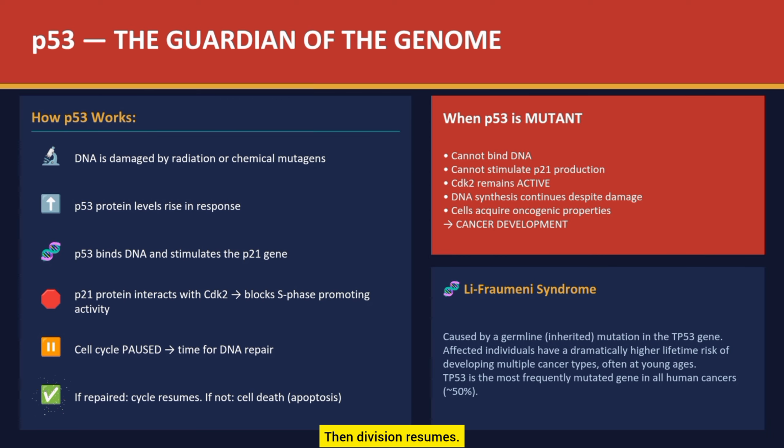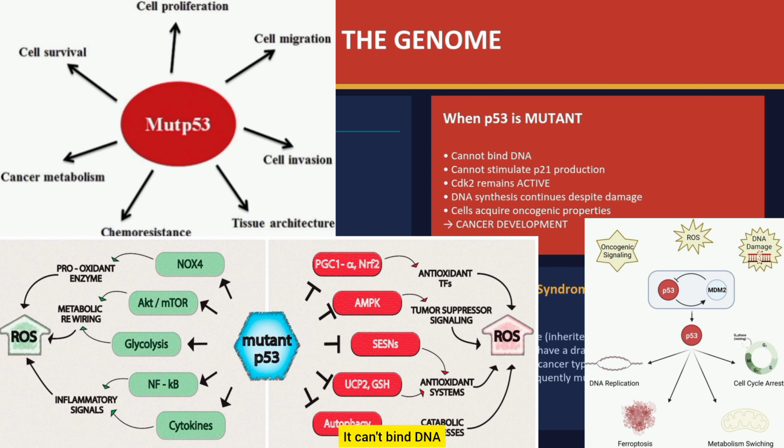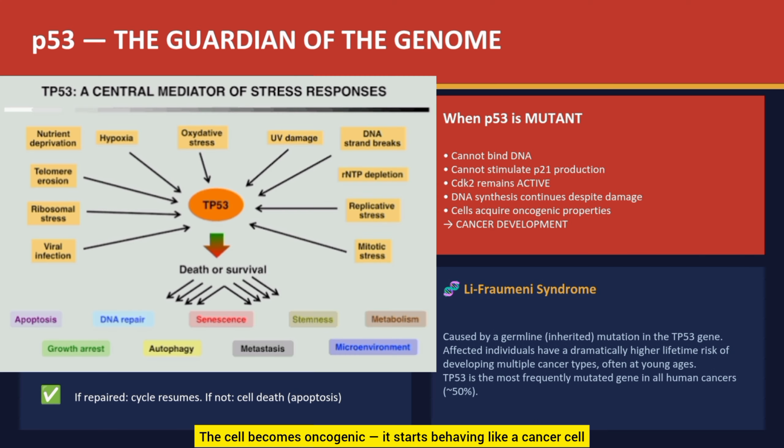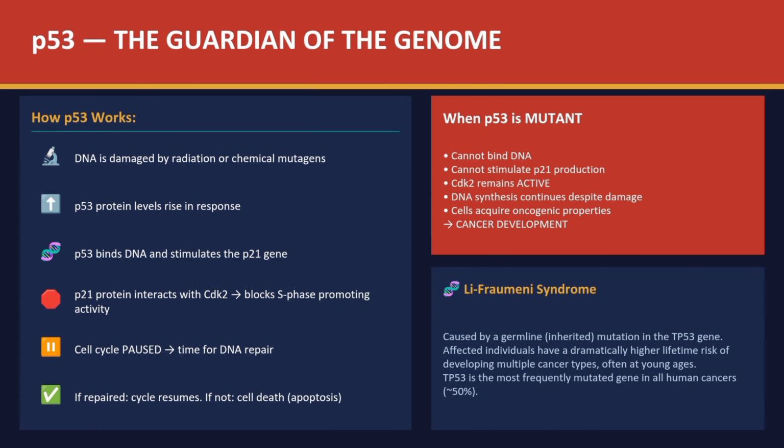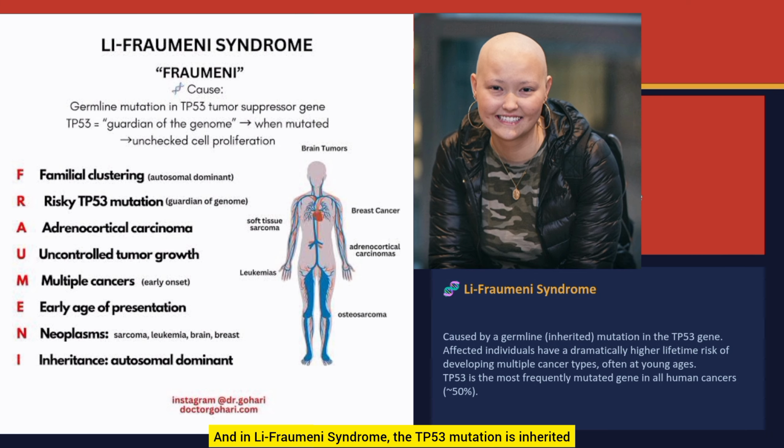Then division resumes. But what if p53 is mutated? It can't bind DNA. p21 is never made. CDK2 stays active. Damaged DNA gets replicated. The cell becomes oncogenic. It starts behaving like a cancer cell. This is why TP53 is mutated in roughly 50% of all human cancers. And in Li-Fraumeni syndrome, the TP53 mutation is inherited. These patients develop multiple cancers, often at very young ages.